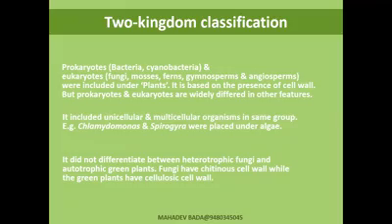It included unicellular and multicellular organisms in the same group, like Chlamydomonas and Spirogyra placed under algae. It did not differentiate between heterotrophic fungi and autotrophic green plants. Fungi have a chitinous cell wall, while green plants have a cellulosic cell wall. This was the drawback: he did not take into account what the cell wall is made up of.